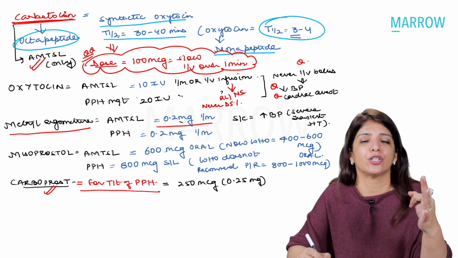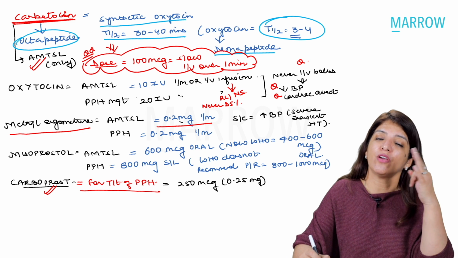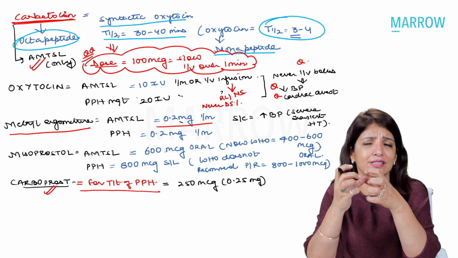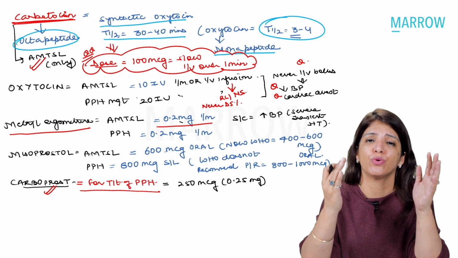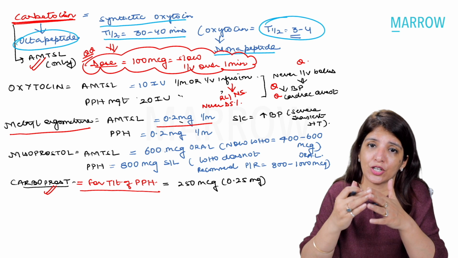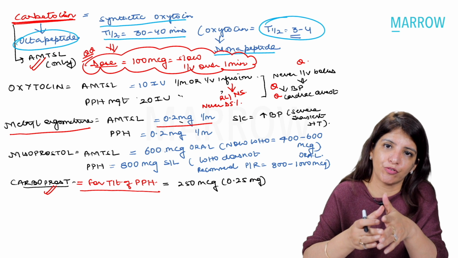It is contraindicated in patients with heart disease. Now, if you give methyl ergometrin to a patient with heart disease, the uterus is going to contract suddenly and the entire blood is going to go into the patient's circulation. It's going to return from the uterus into her circulation, and that can precipitate heart failure.